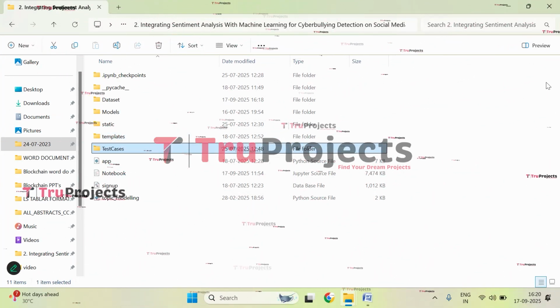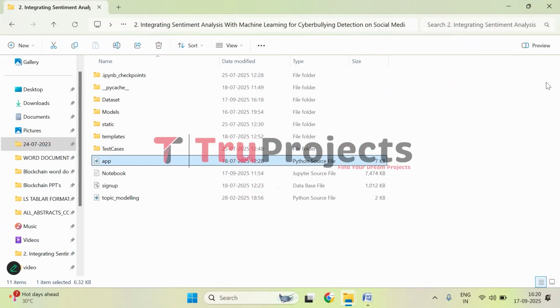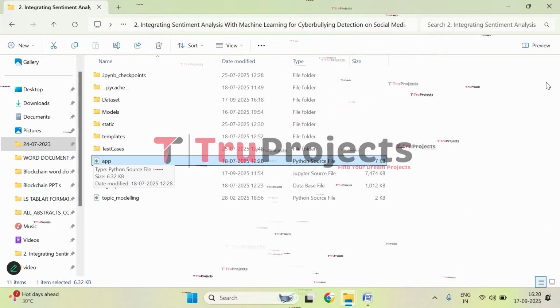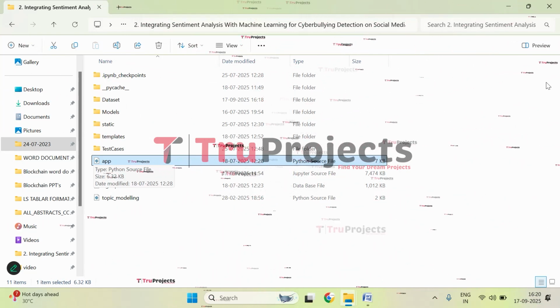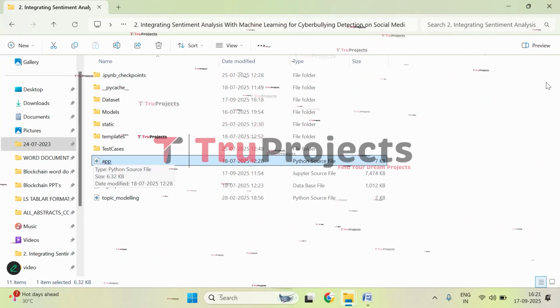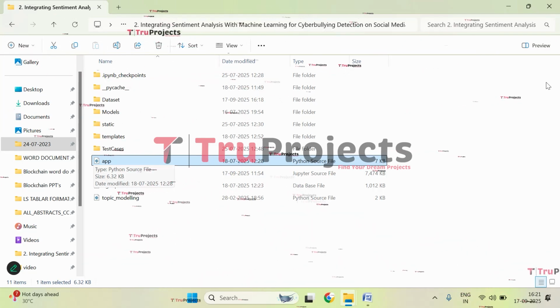And next we have test cases file in which we have test cases that we will be using in the front end. And here we have app.py file. So this .py file contains the information related to front-end logic. It includes code written in Python that handles server-side operations such as processing user requests, interacting with the database, and generating dynamic content to be rendered in HTML templates.